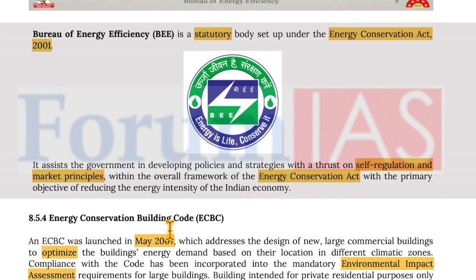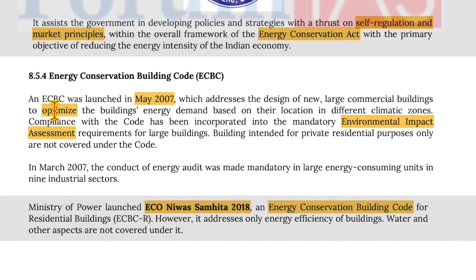Now, the Energy Conservation Building Code, ECBC, was launched in May 2007, which addresses the design of new large commercial buildings to optimize the building's energy demand based on their location in different climatic zones. Compliance with the code has been incorporated into the mandatory environmental impact assessment requirement for large buildings. Buildings intended for private residential purposes only are not covered under the code. In March 2007, the conduct of energy audits was made mandatory in large energy consuming units in 9 industrial sectors.